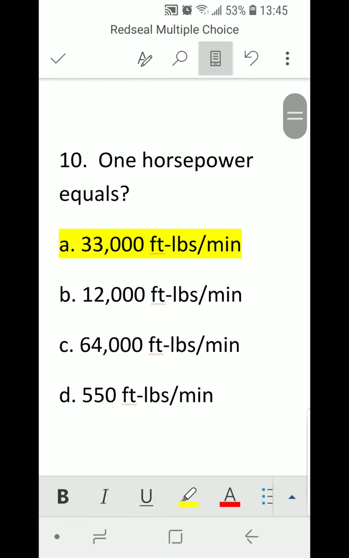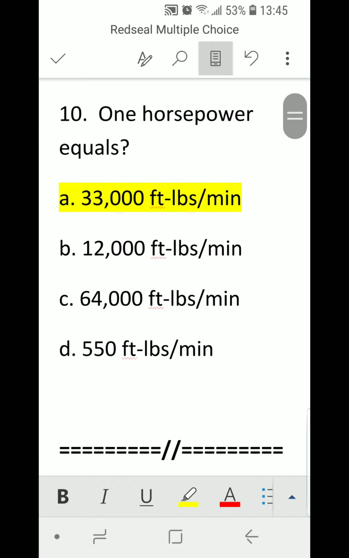And the last question, but not the least, number 10. 1 horsepower equals A. 33,000 foot-pounds per minute, B. 12,000 foot-pounds per minute, C. 64,000 foot-pounds per minute, or D. 550 pounds per minute. Correct answer is A. 33,000 foot-pounds per minute.